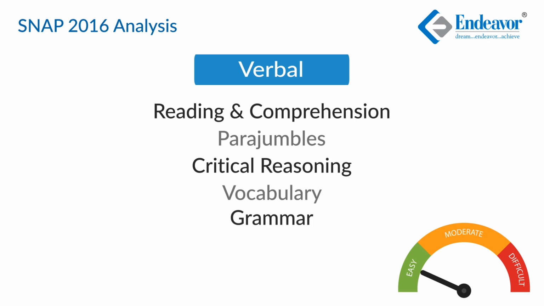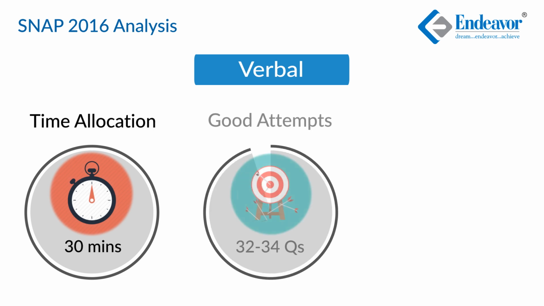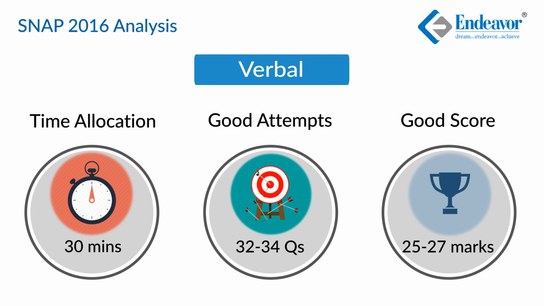There were 4 questions of grammar which were spread across prepositions and verbs and tenses based questions. Not difficult at all. A good 98-99 percentiler of SNAP would have spent approximately 30 minutes on this section, and a good score for this section can be considered to be in the range of 25 to 27.